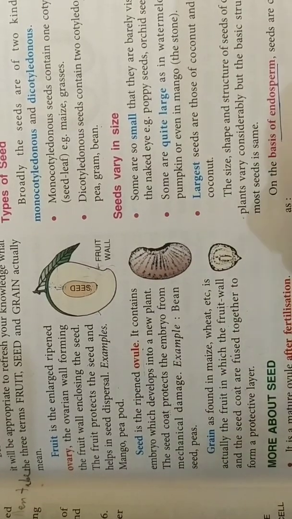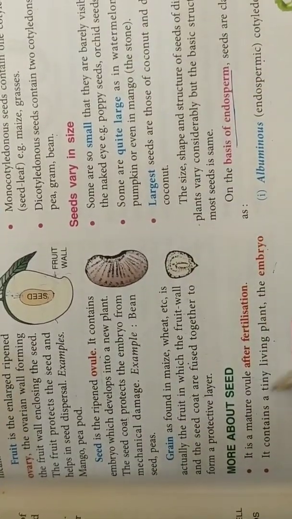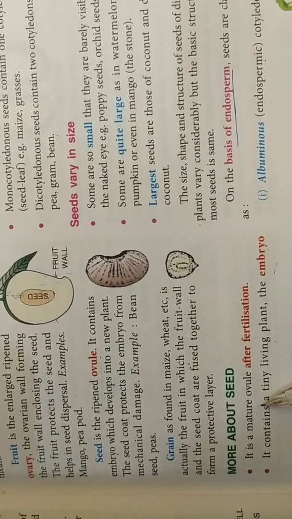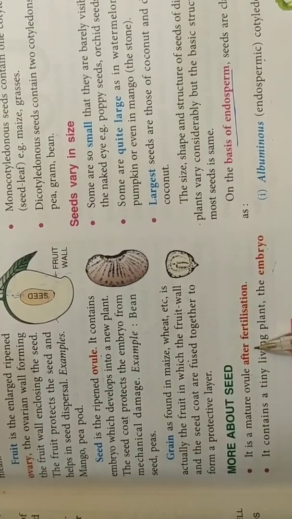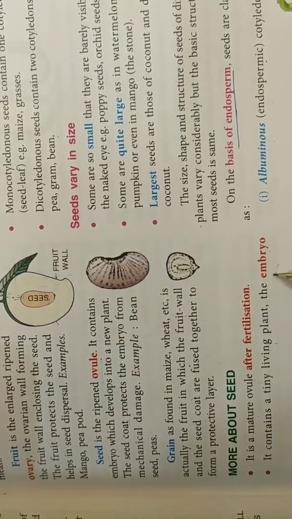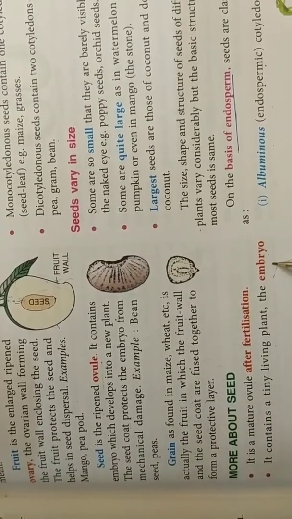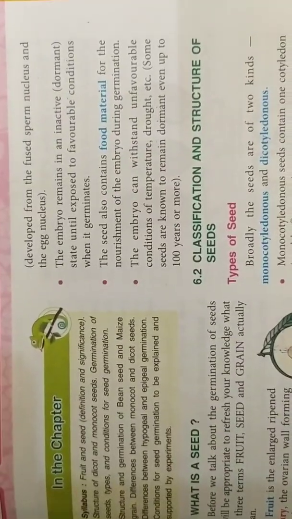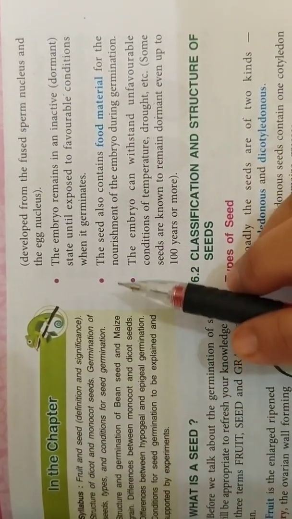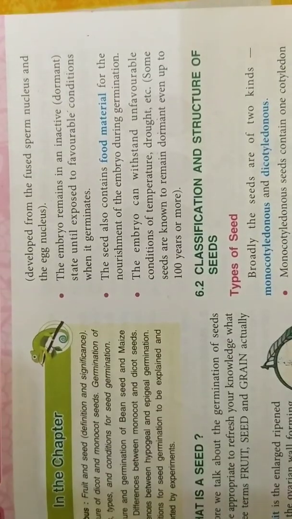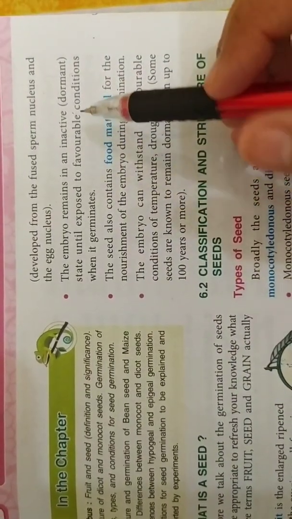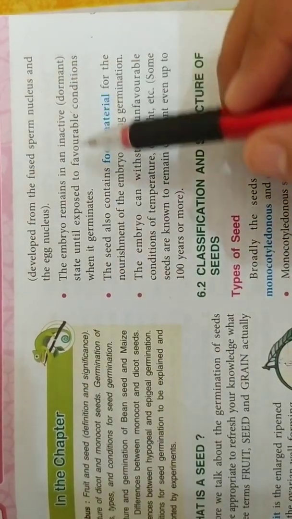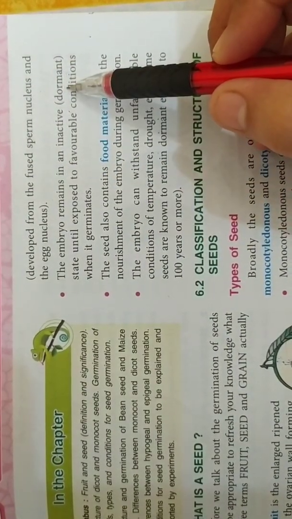Okay. More about seed. We know that seed is a mature ovule after fertilization. It contains, as I told you, the embryo, which will later on form the living plant. The embryo remains inactive. You know that we can preserve seeds for many years, and during this time the seeds are actually in dormant form. We also call it quiescent form.